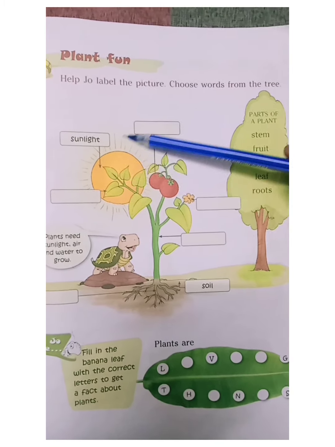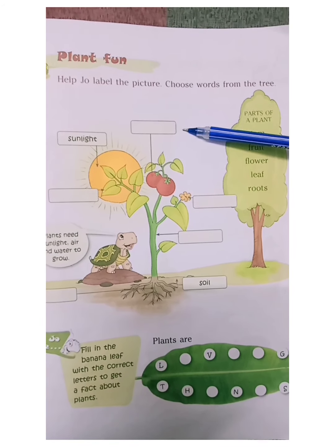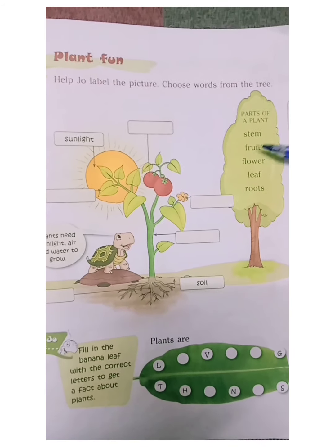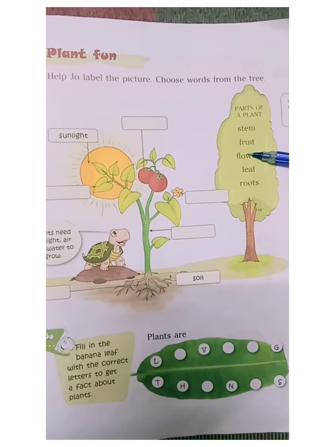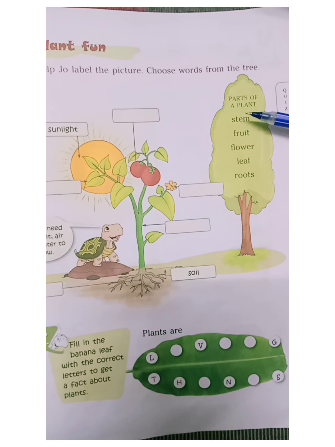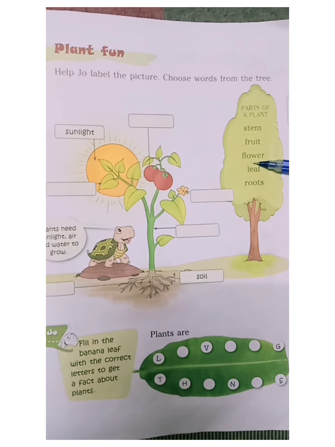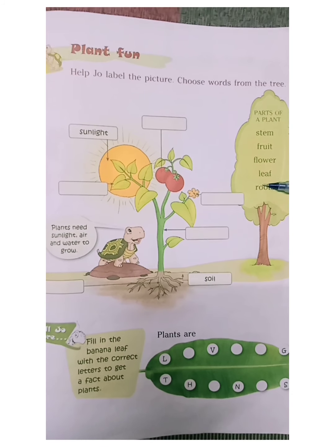Label means to write the names of the parts. Okay? We have to choose the words from the tree. Let us read which are the given words. Look here. Stem, fruit, flower, leaf, roots. So, let us start.